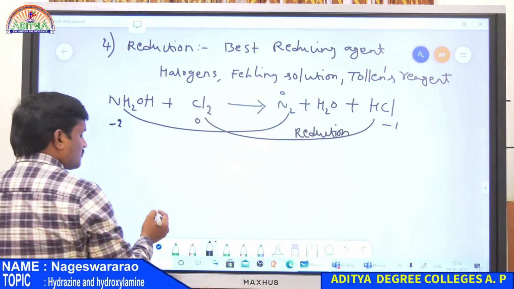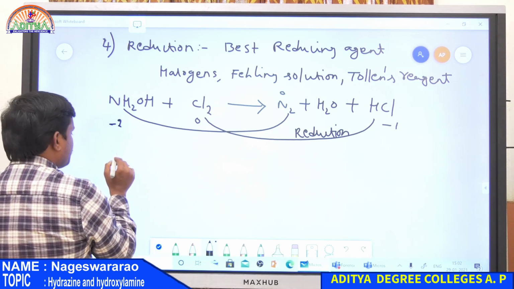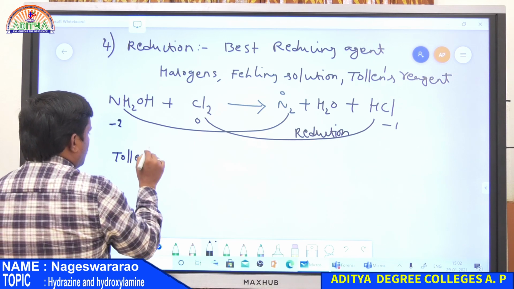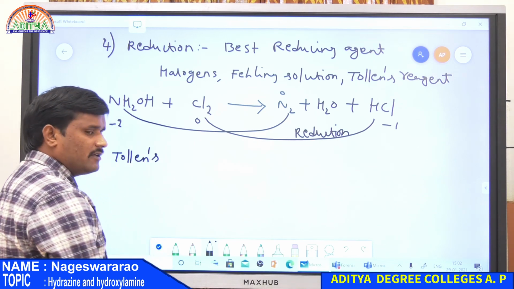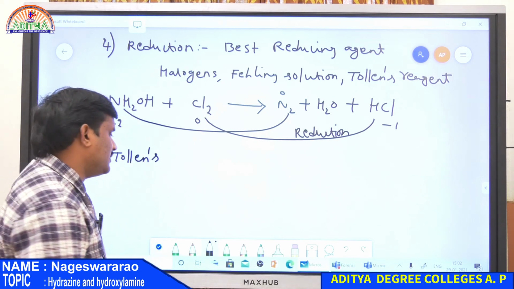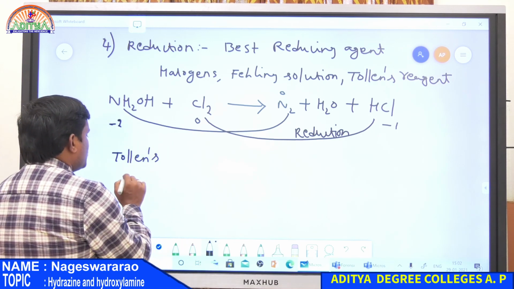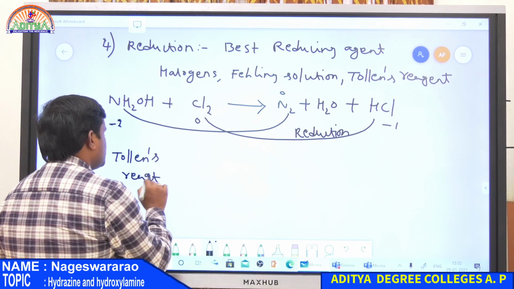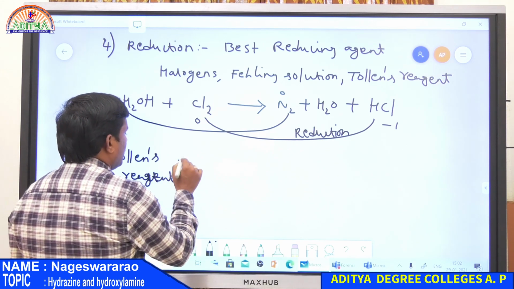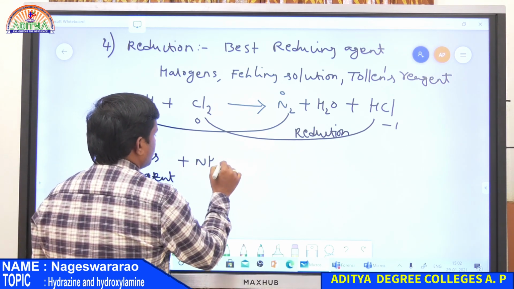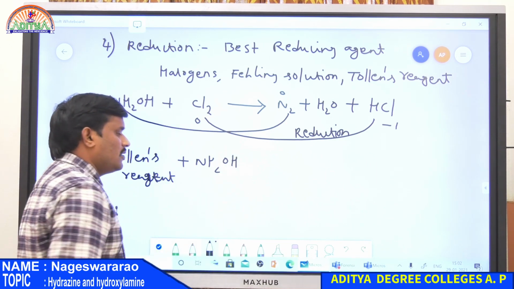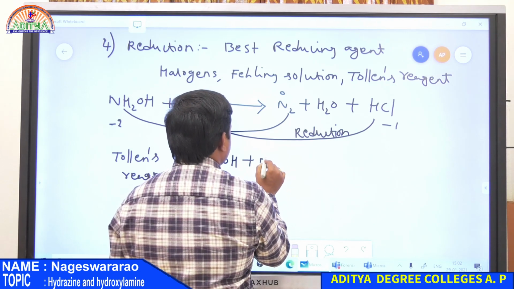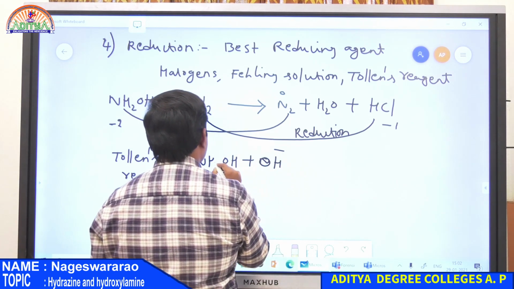And also Tollens reagent. What is Tollens reagent? Ammoniacal silver nitrate is known as Tollens reagent. So Tollens reagent is reacted with NH2OH in presence of a base, that is OH minus.